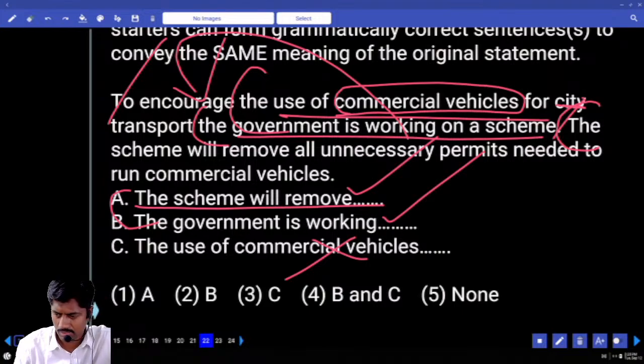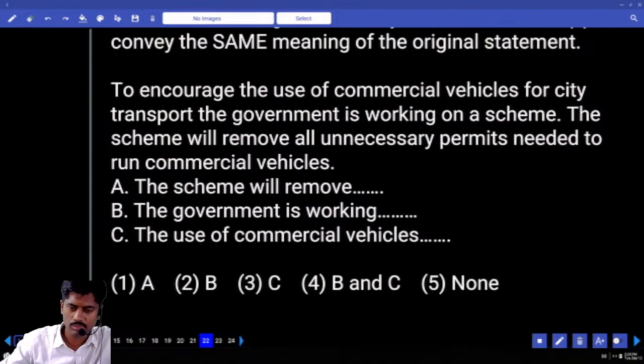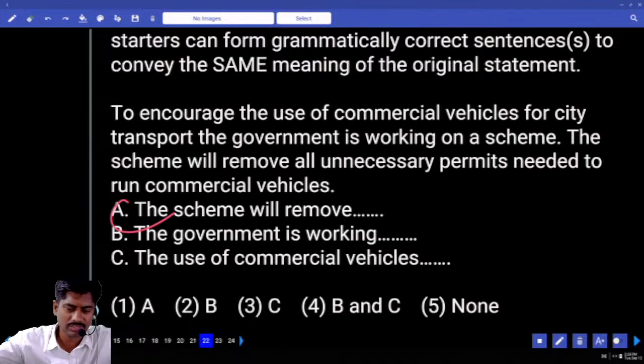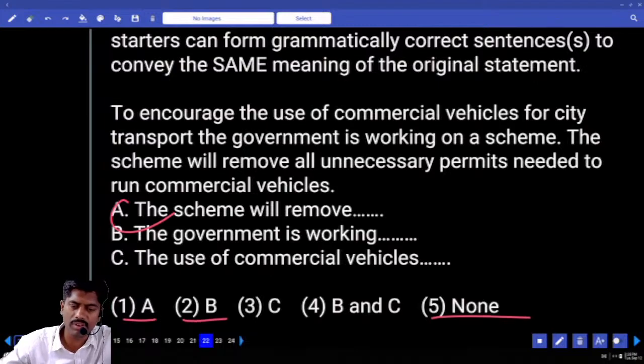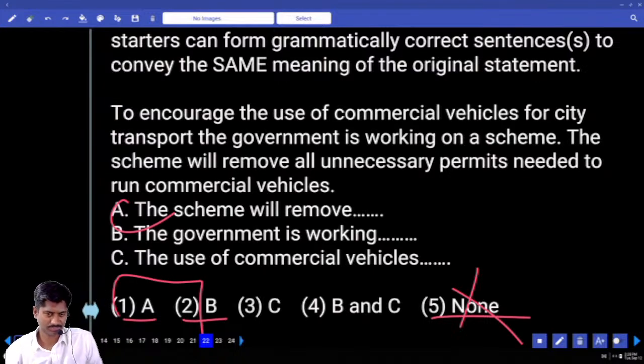AB, and we do not have AB. What shall we take? AB is not there. Both possibilities are there, but AB is not there. What shall we do? Shall we take 1 or 2 or 5? The possibility is there, we cannot take none. 1 or 2, best option. Best option, what will you take? C, yeah?